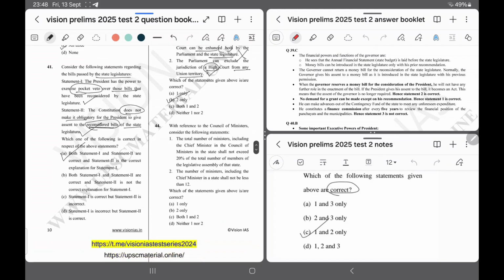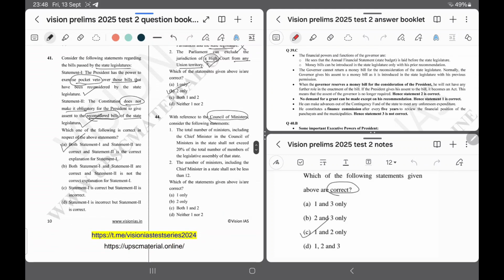Question number 44. With reference to the Council of Ministers, consider the following statement. Option 1. The total number of ministers, including the Chief Minister in Council of Ministers in a state, shall not exceed 20% of the total members of Legislative Assembly of that state. I think this is 15%. I am marking it wrong. Option number 2. The number of ministers, including Chief Minister in a state, shall not be less than 12. I think this is right. I am going with option number B.